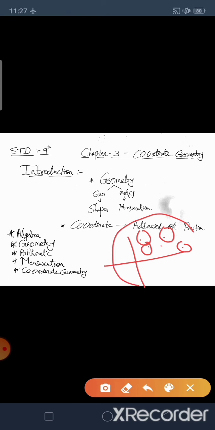It means in a graph we denote the points on the x-axis and y-axis. This system is known as the Cartesian system.